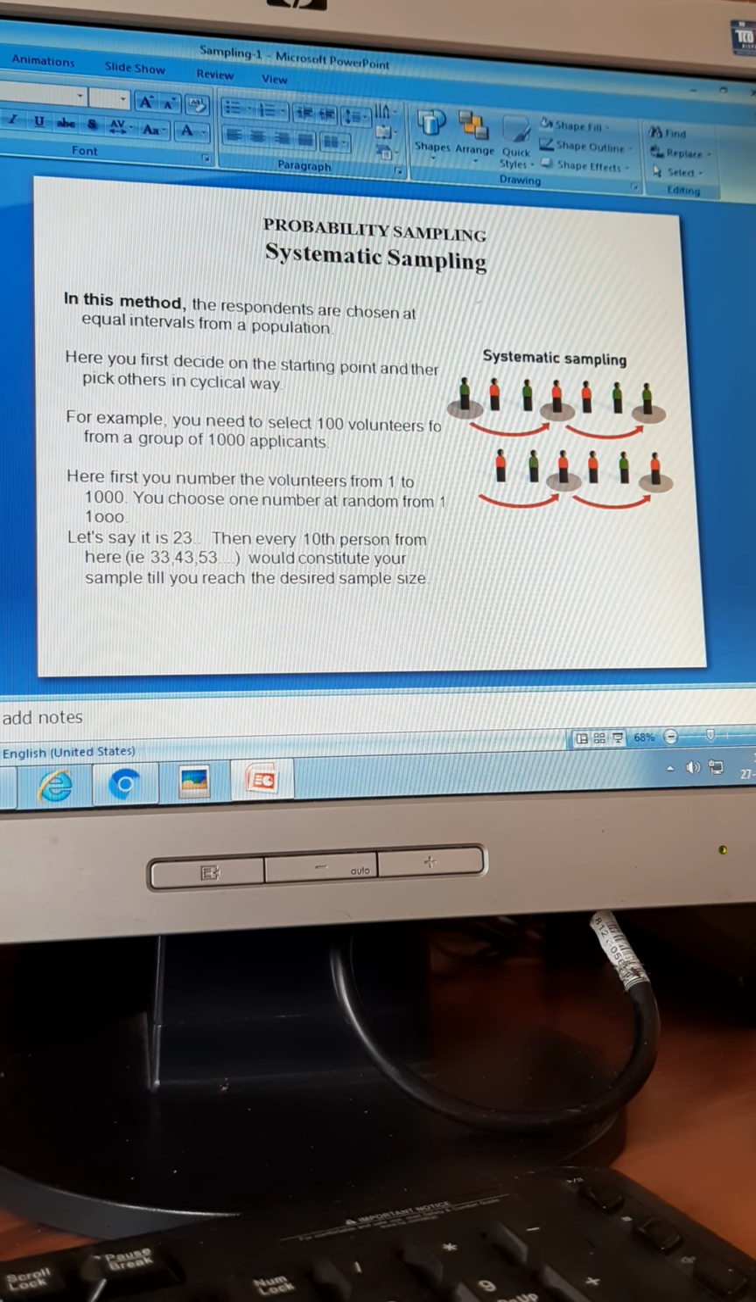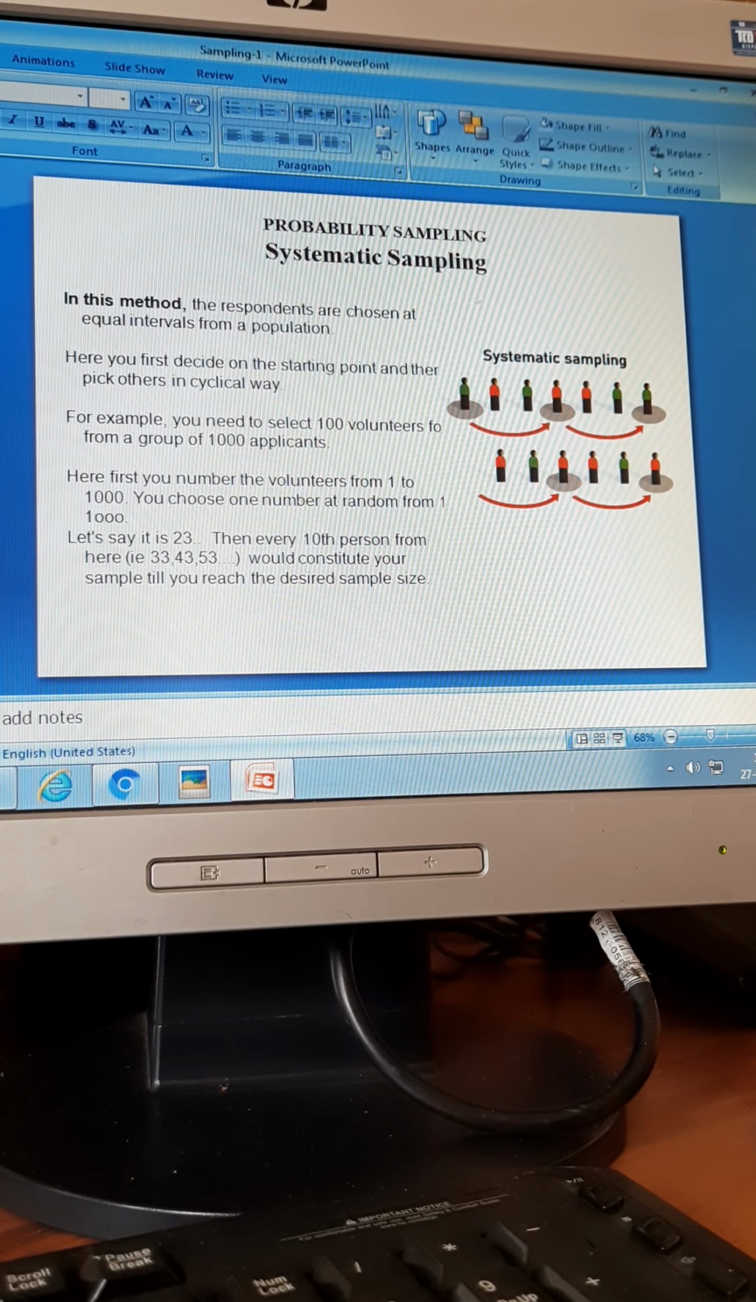Clear? Systematic sampling. It is probability because every member's name is there. It is not random, but it is systematic. I am not picking up chits. I am picking up every 6th person, every 10th person. So this is known as systematic sampling. Probability sampling, systematic sampling. Clear?